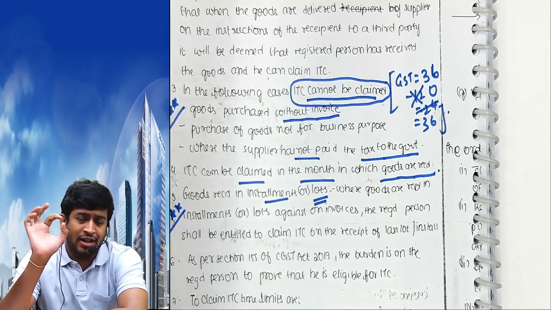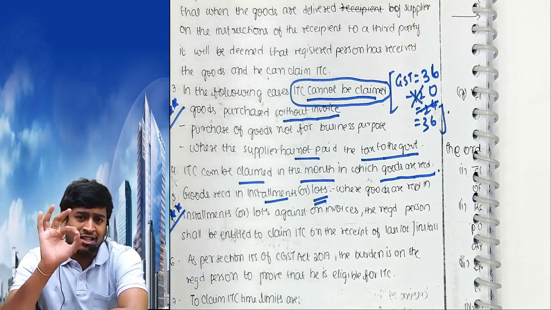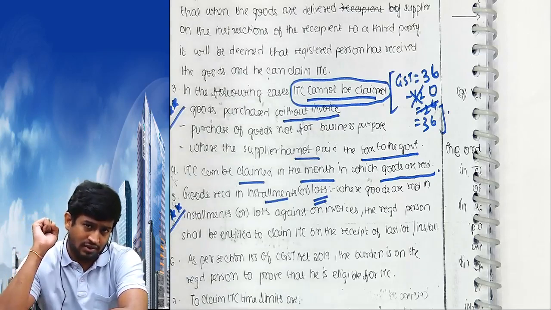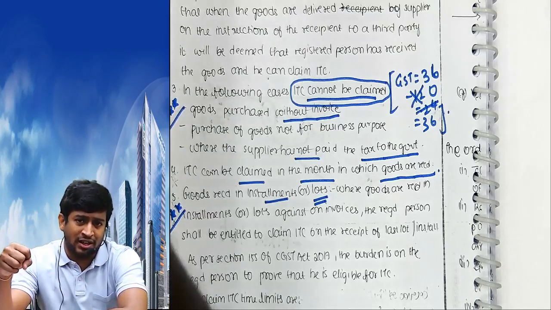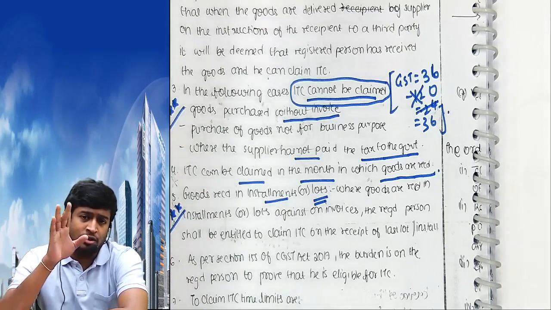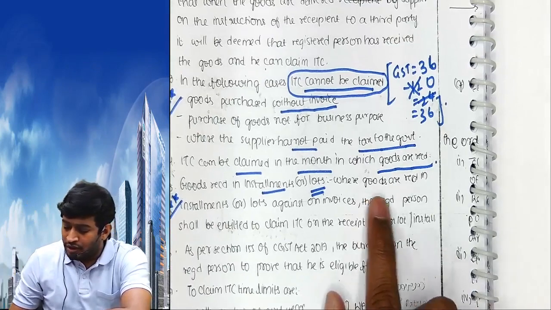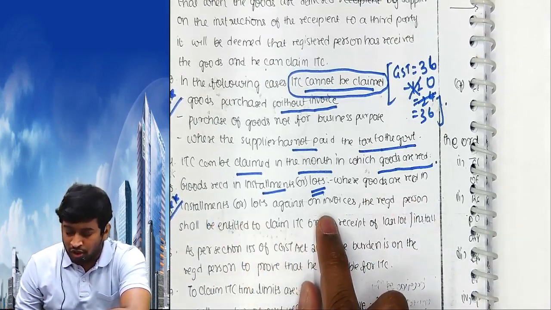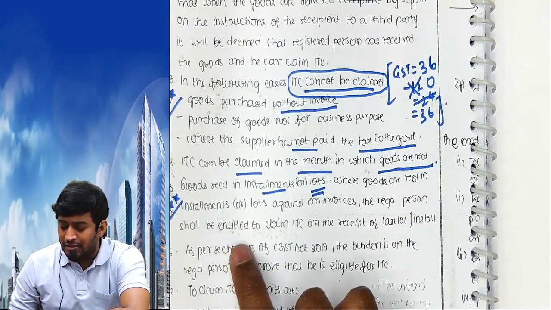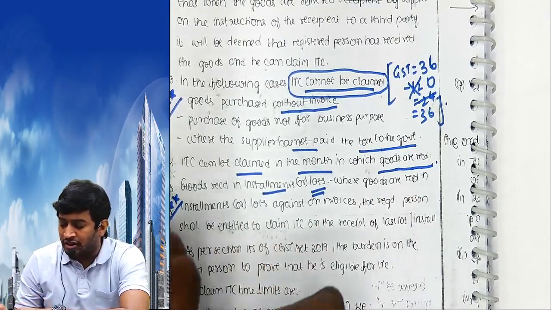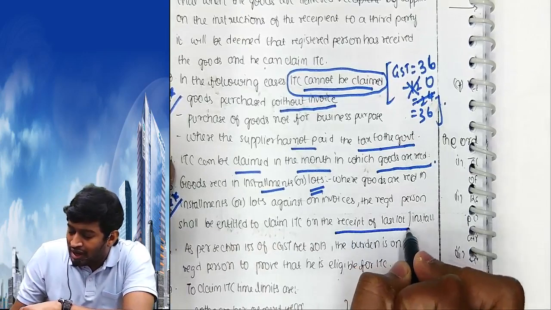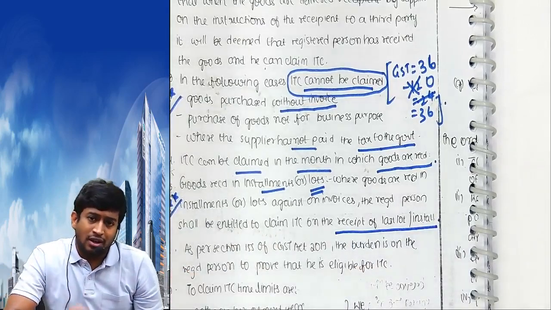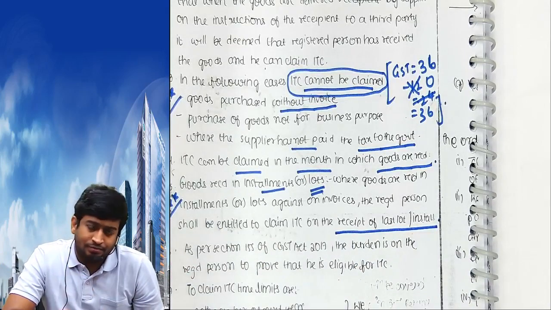Government clarified, in the month in which last lot is received. Month in which last installment is received, that is in the month of July. Where goods are received in installments or lot against one invoice, the registered person shall be entitled to claim input tax rate on the receipt of last installment. Underline the word last installment. लिख लो example.